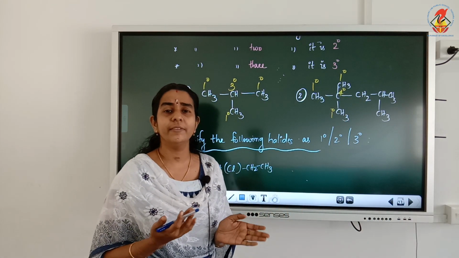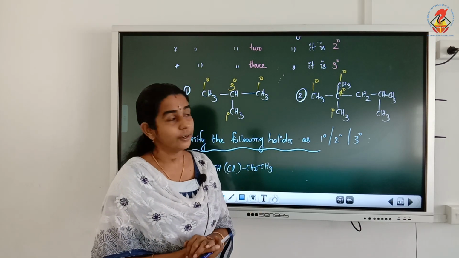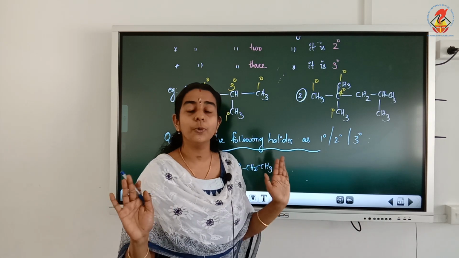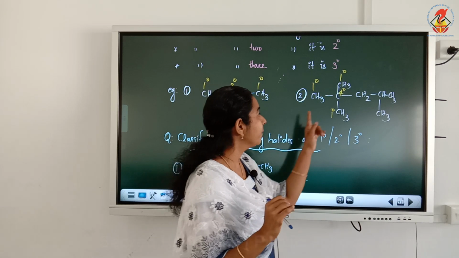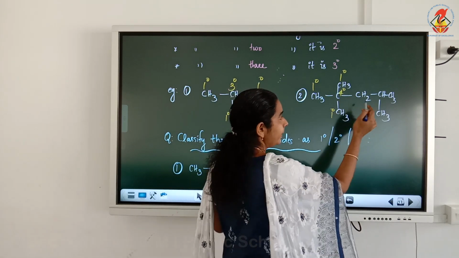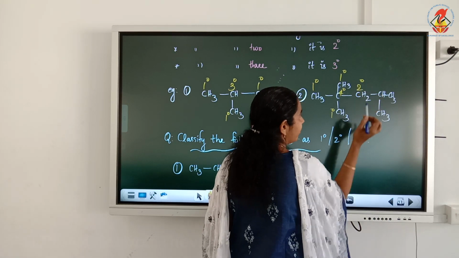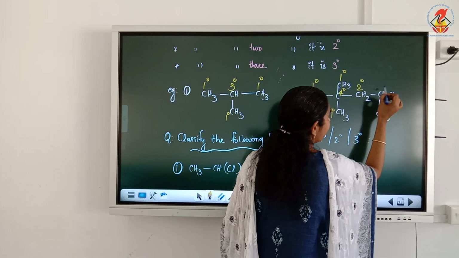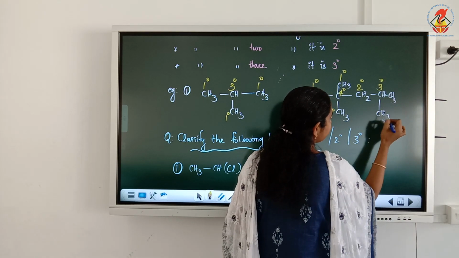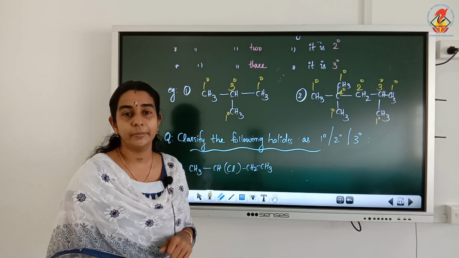Usually we have only primary, secondary and tertiary, but it can be quaternary also, maximum till quaternary, because carbon has how many valencies? 4 valencies. It is tetravalent. Now, see the CH2 carbon, it is attached to 2 other carbon atoms, so it is secondary. And the CH carbon, it is attached to 1, 2, 3 other carbons, so it is tertiary. These are methyl CH3 carbons, both attached to one other carbon atom, so they are primary.